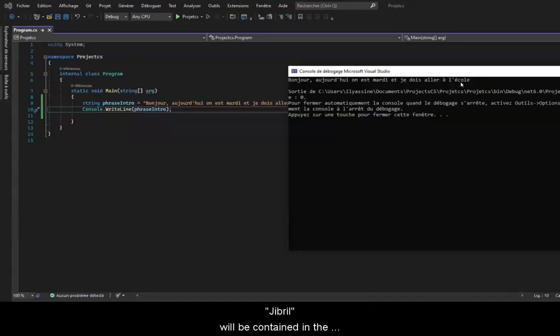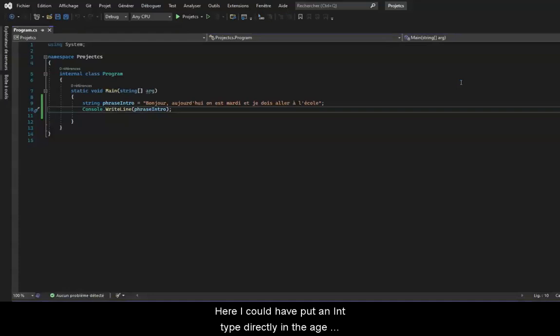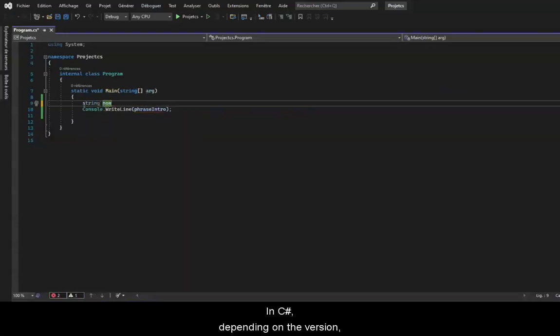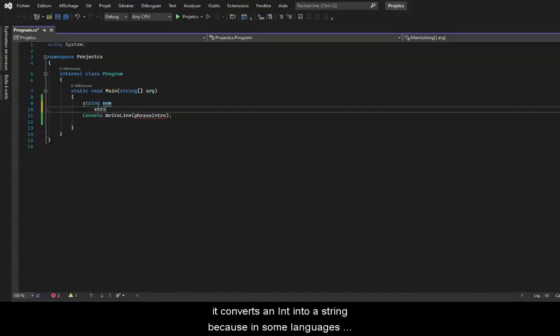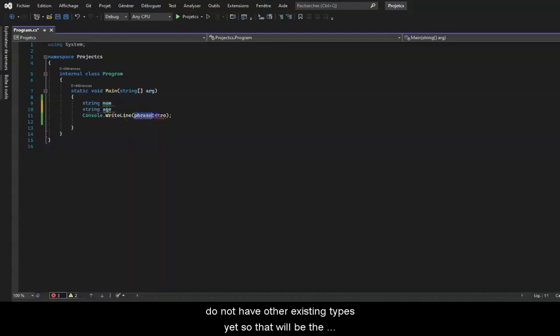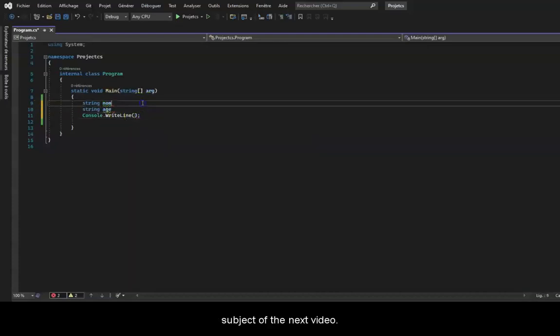Jibril will be contained in the name variable and 18 is the age variable. Here I could have put an int type directly in the age variable because it is a number. In C#, depending on the version, it converts an int into a string, because in some languages it is not possible to concatenate an int with a string. Here I have not done it because we do not have other existing types yet, so that will be the subject of the next video.